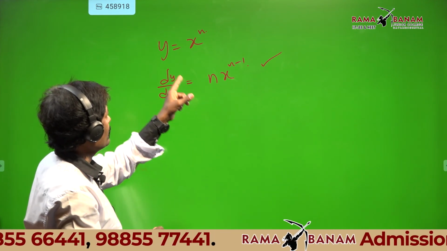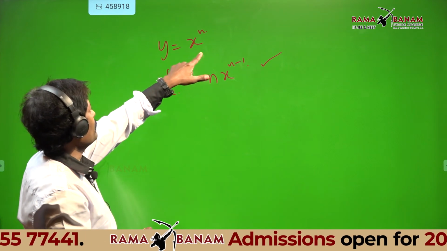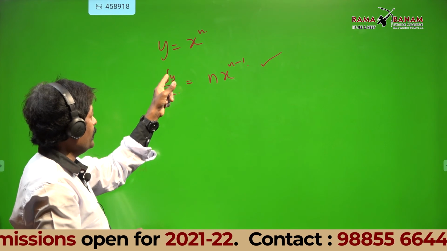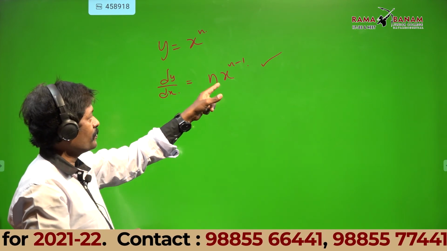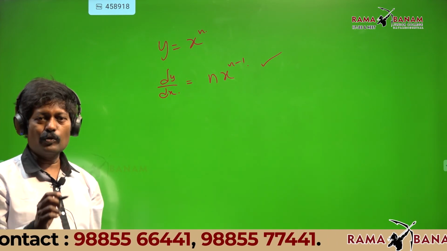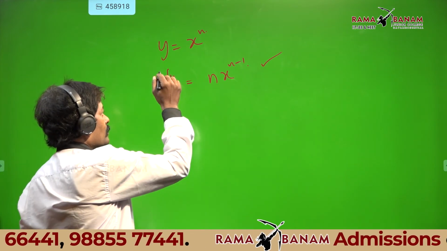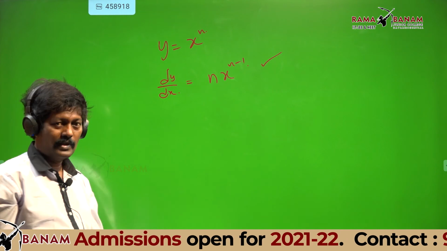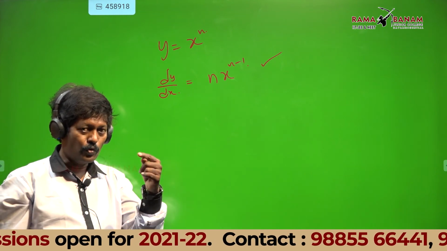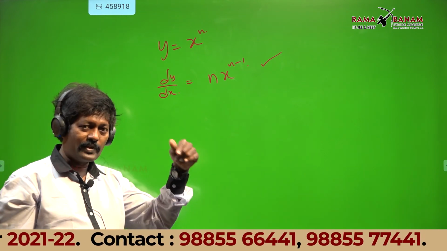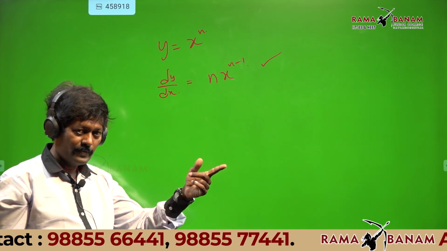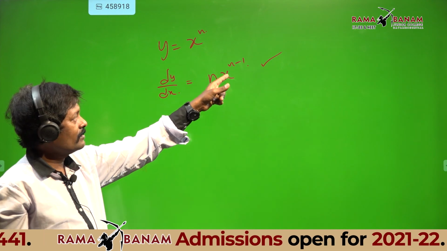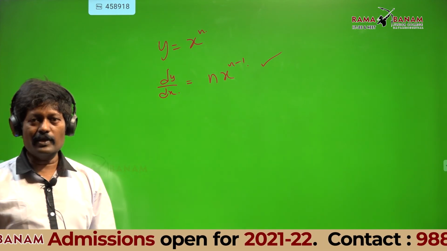If the curve is y equals x power n, dy by dx is n x power n minus 1. That means, how do we read this in English? The slope of the tangent drawn to the x power n curve gives you n x power n minus 1.